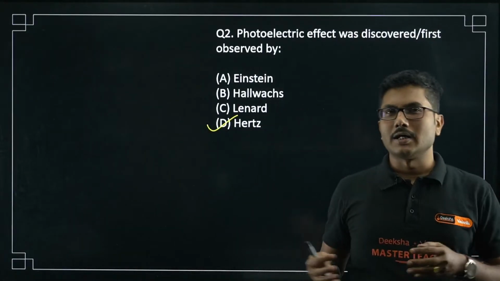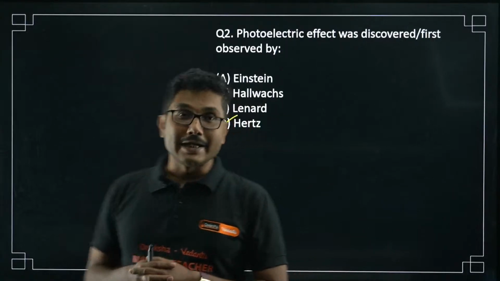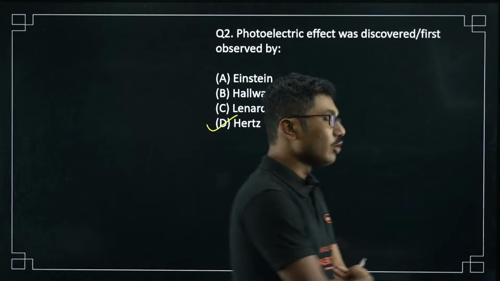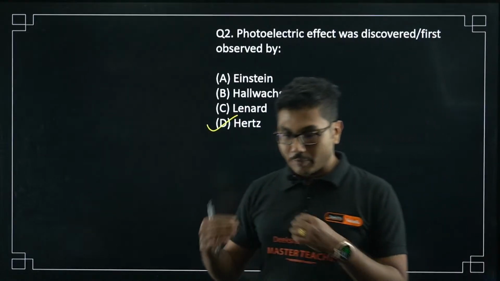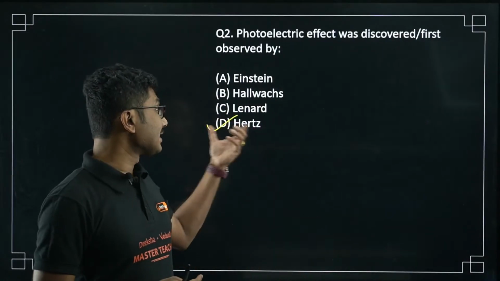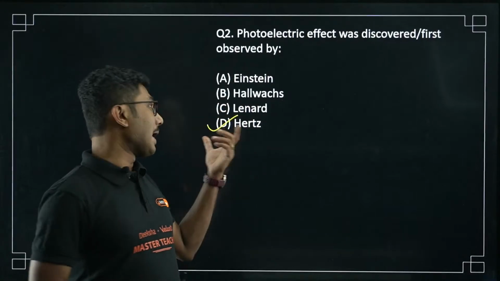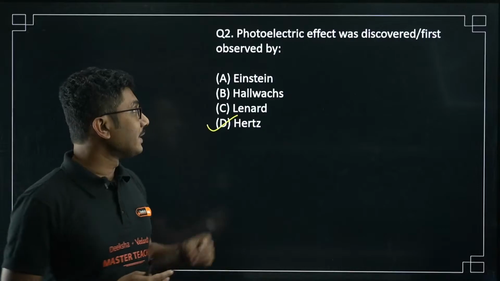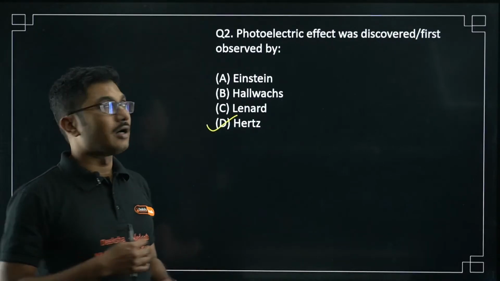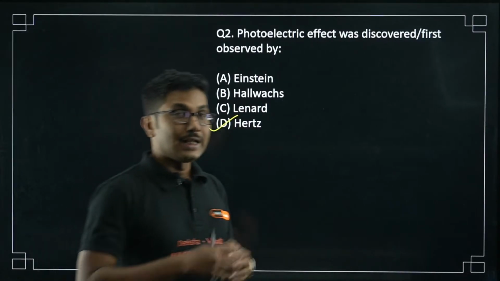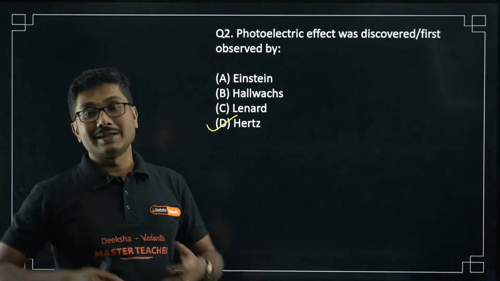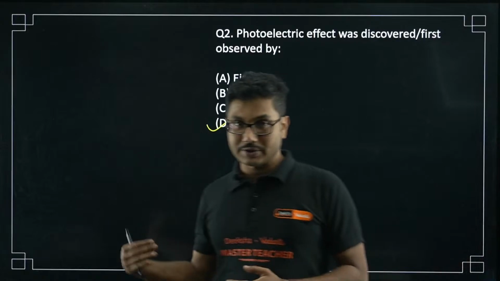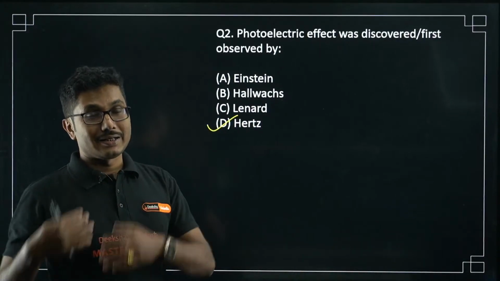Okay, I think somewhere around 1887. Later on, Hallwachs and Lenard did some experiment based on an old paper of Hertz, and they observed the phenomena. It was left unexplained by Hertz, but it was published by Hertz first in a paper, and that is why the credit of discovering photoelectric effect goes to Hertz. Later on, Hallwachs and Lenard did a complete, thorough experiment, and they listed down the observations. That is why we call it Hallwachs-Lenard observations.